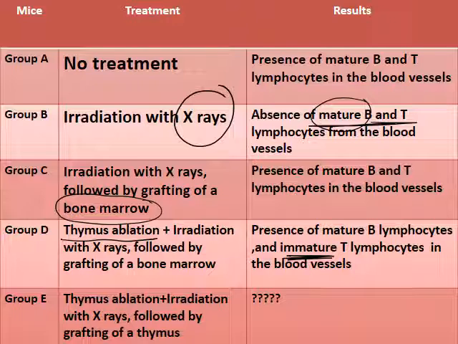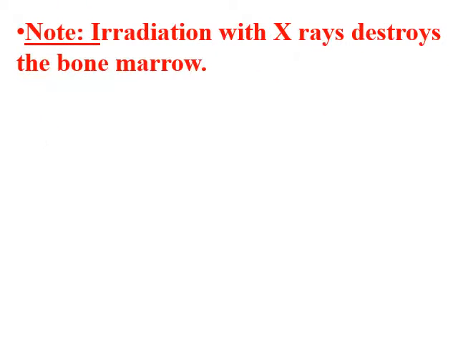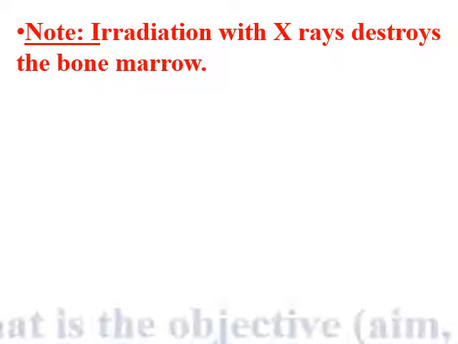Group E, we remove the thymus, so no maturation of T lymphocytes. Irradiation with X-rays, there is no bone marrow, we destroy the bone marrow, followed by grafting of thymus. Okay, what's the result? We are going to know. First, note that radiation, as I said, destroys the bone marrow.